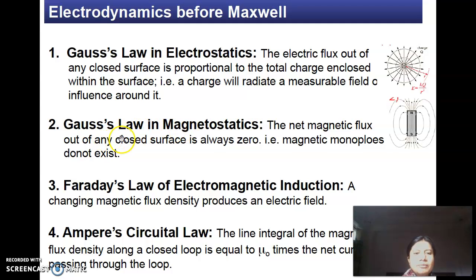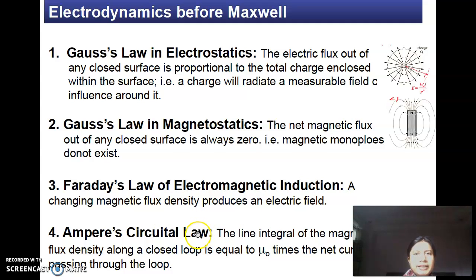Now let's talk about Gauss law in magnetostatics. The Gauss law in magnetostatics simply states that the net magnetic flux out of any closed surface is always zero. That is, magnetic monopoles do not exist. The third one is Faraday's law of electromagnetic induction, and it states that a changing magnetic flux produces an electric field.